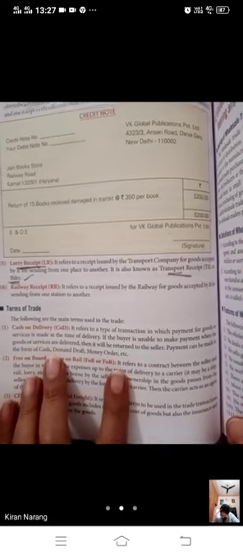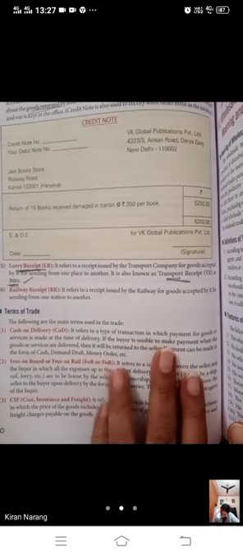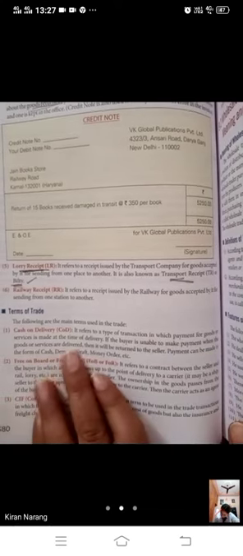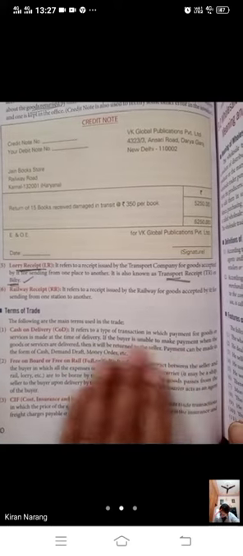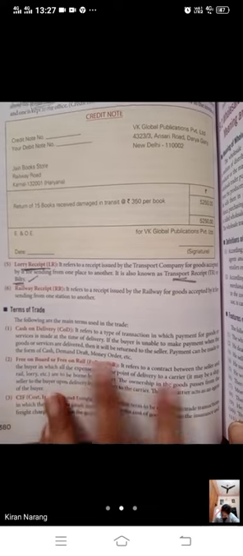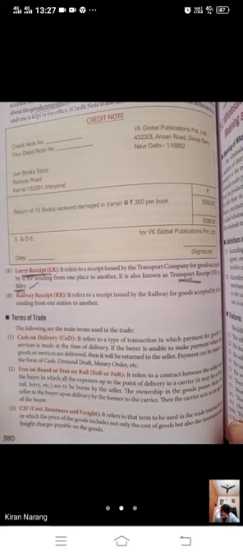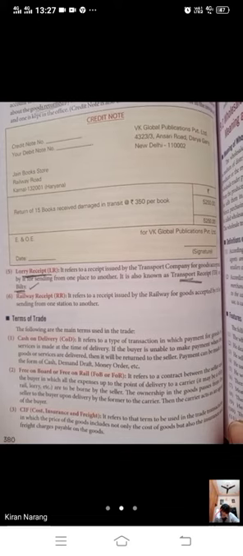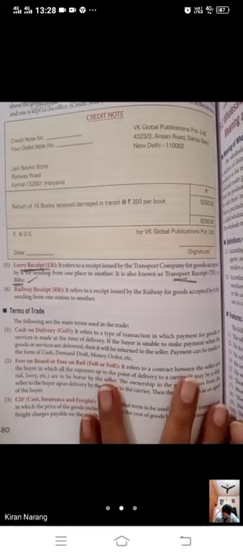You know what is cash on delivery? COD. It refers to a type of transaction in which payment of goods or services is made at the time of delivery. If the buyer is unable to make the payment when the goods and services are delivered, then it will be returned to the seller. Payment can be made in the form of cash, demand draft, money order, you can use any type of medium for giving the money, but at the time of delivery of the goods you have to make the payment. That is called cash on delivery.